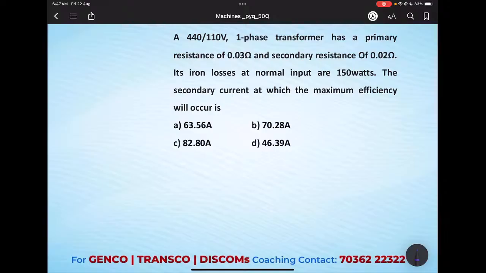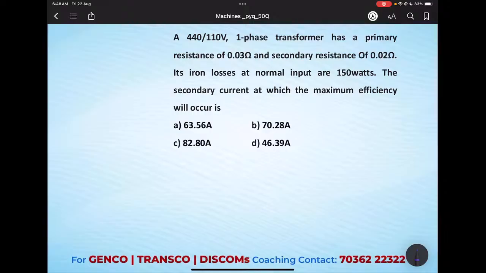The given question is about a 400 by 110 volts single phase transformer that has a primary resistance of 0.03 ohms and a secondary resistance of 0.02 ohm. Its iron losses at normal input are 150 watts, and we need the secondary current at which the maximum efficiency will occur. What are they asking? The secondary current. It is a little lengthy question, but if your approach is good, you can get the answer within a short period of time.